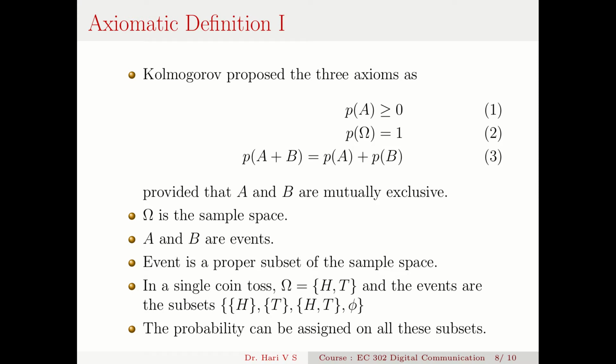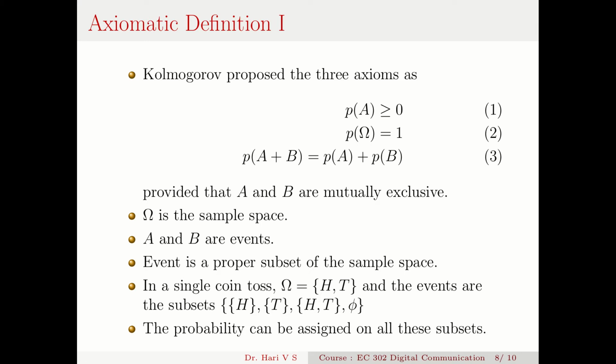So the axiomatic definition is pivoted on the 3 axioms. Kolmogorov proposed the 3 axioms. The a priori probability P(A) is greater than or equal to 0. That's the first axiom. Then the second is the probability of the sample space, that is P(omega), equal to 1.